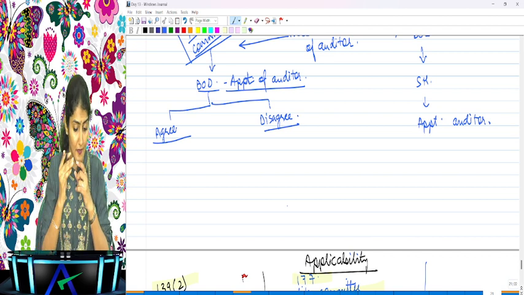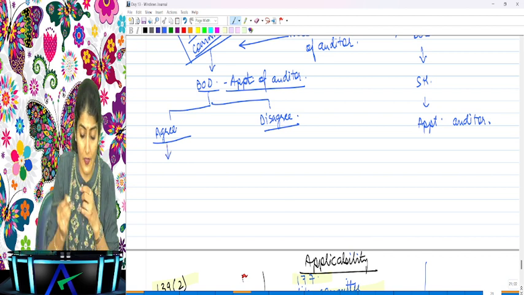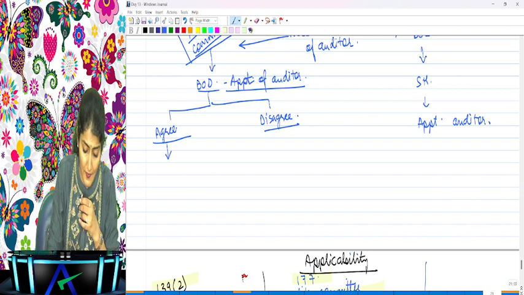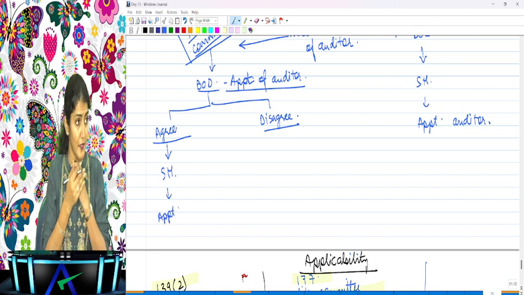Are you understanding that? Right. If the board agrees with the recommendation which has been given by the audit committee, they will pass on that recommendation to the shareholders, and then the shareholders will appoint the auditor of the company. Is it clear to everyone?